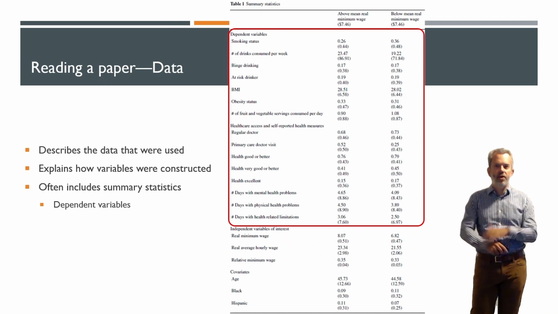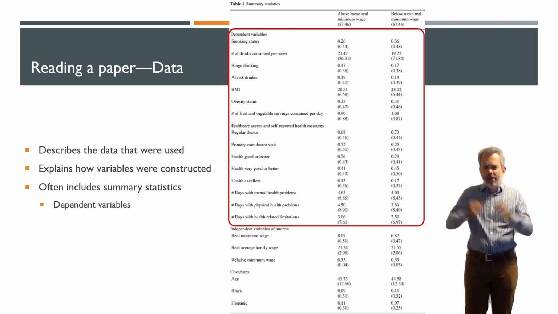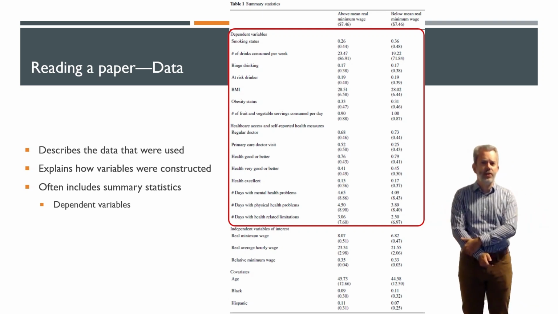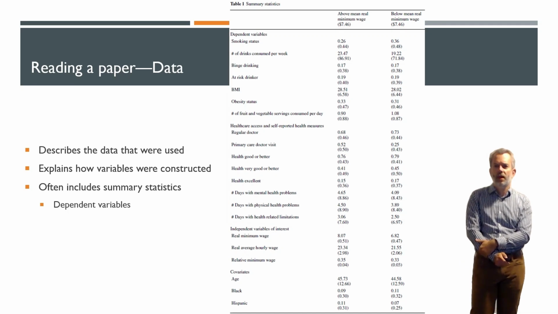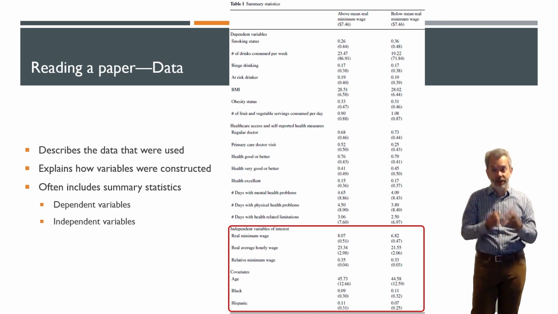of each variable. So you're always going to provide some measure of central tendency, means or medians, and variability, standard deviations, interquartile ranges, etc., to give the reader a sense of how big is the measurement of this variable, and how variable is it? How much does this variable vary within the sample? And they're going to do the same thing with the independent variables. And then typically here you begin with the key independent variable of interest, which in their case is the real minimum